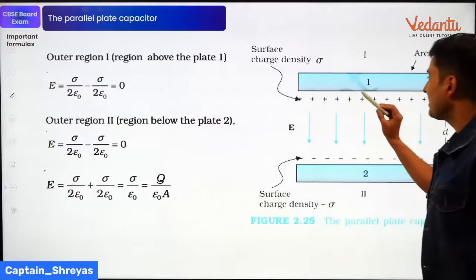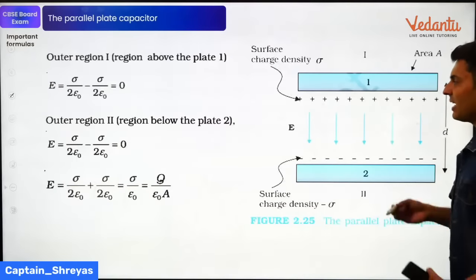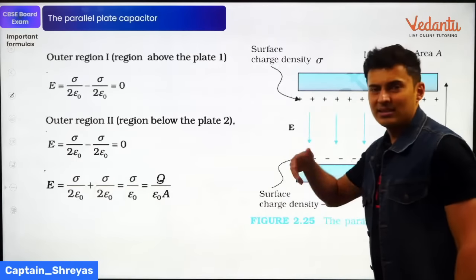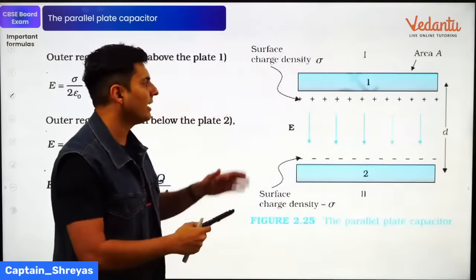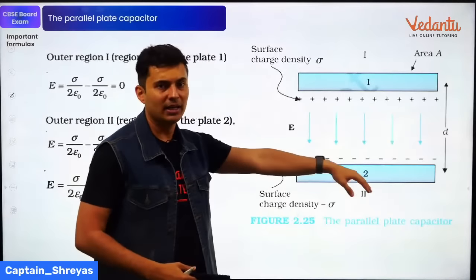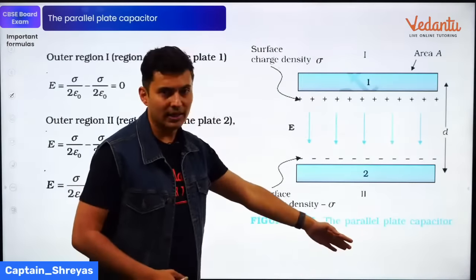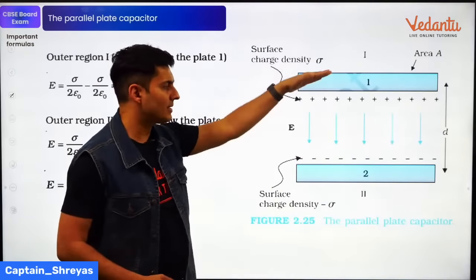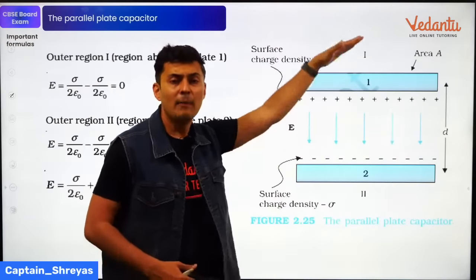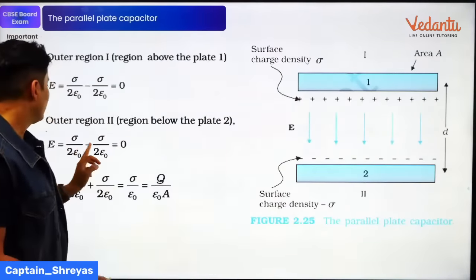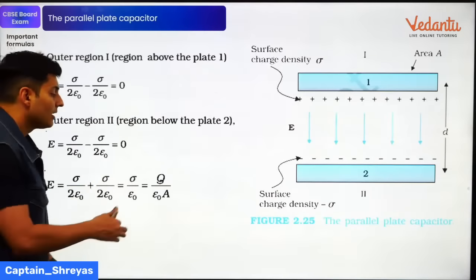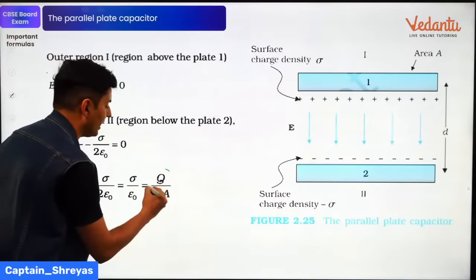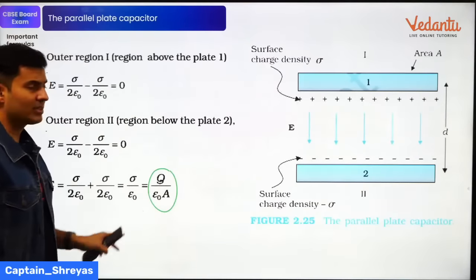Now, you will see that the field only exists inside, because whatever field is created by either this plate or that plate, they will cancel out outside. The only field that exists is between the plates of the capacitor. And the value of the field inside, this is the formula you are going to remember, guys: Q by A epsilon naught.